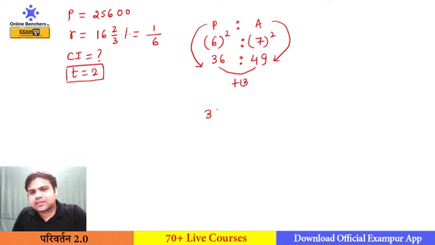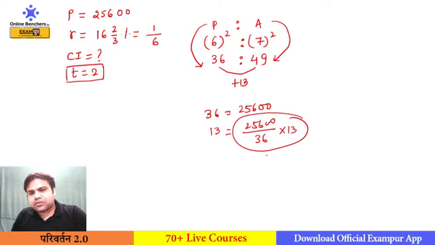So 36 is equal to 25600. So the value of 13 would be 25600 divided by 36 multiplied by 13. If you solve this, you will get the CI of 2 years for any amount. So this is the first method to solve compound interest. Second is your tree method.